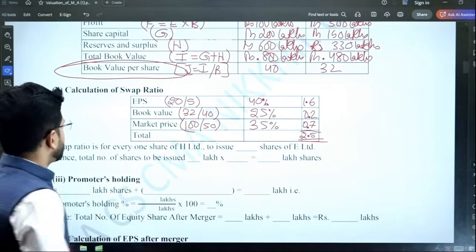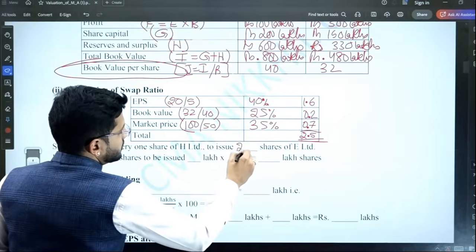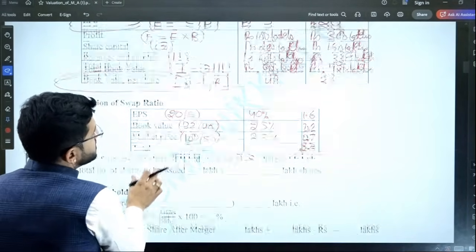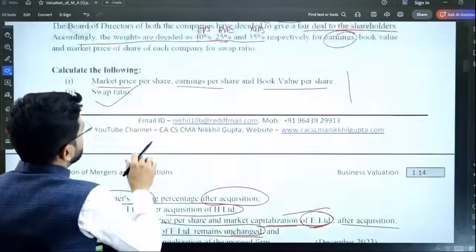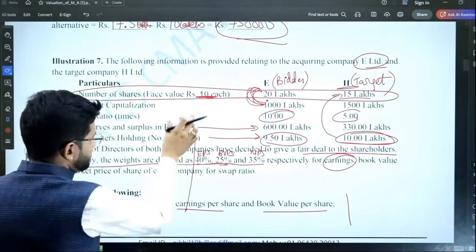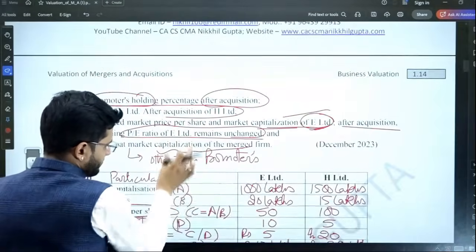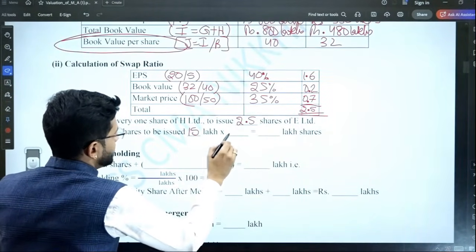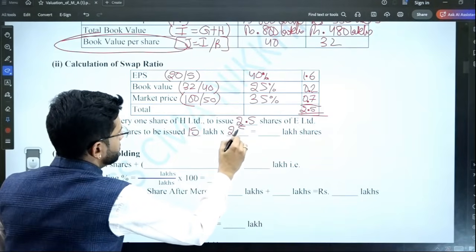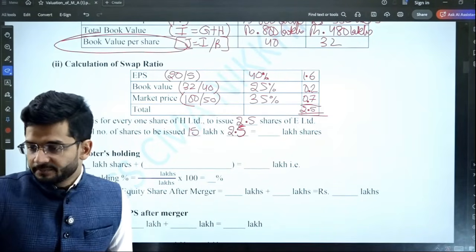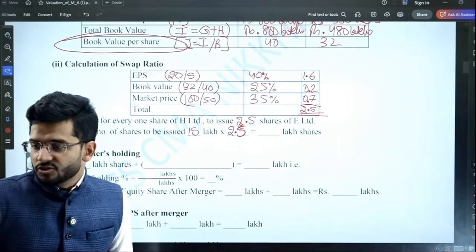Swap ratio is 2.5 times. So for every one share of the target company, 2.5 shares of E Limited are to be issued. Total number of shares to be issued: the target company's number of shares is 15 lakh. 15 lakh multiplied by 2.5 times. Very good. 2.5 is to 1. Perfect.